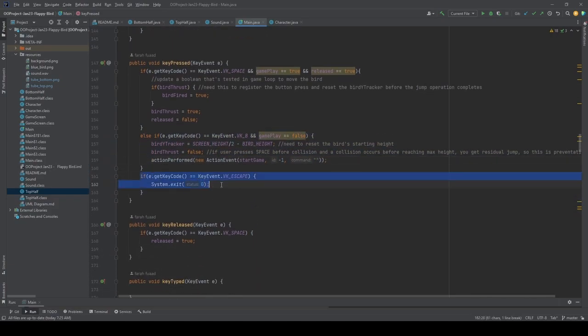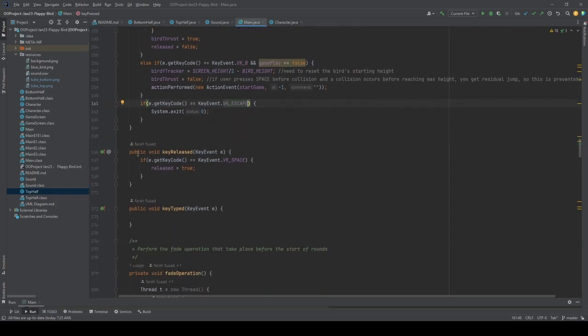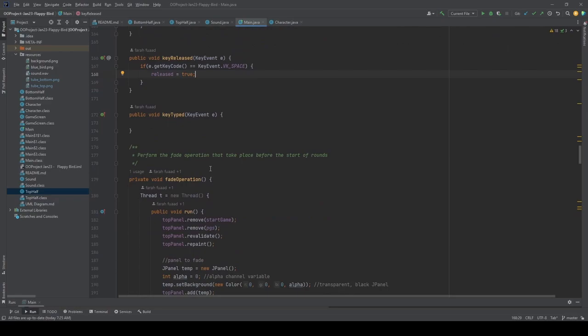And for here, VK_ESCAPE, which means the escape button in our keyboard. When we press the escape button, the system will exit. This method is the key release method. So this is just to register when the spacebar button is released, so that we can say that release is true for the logic variable.